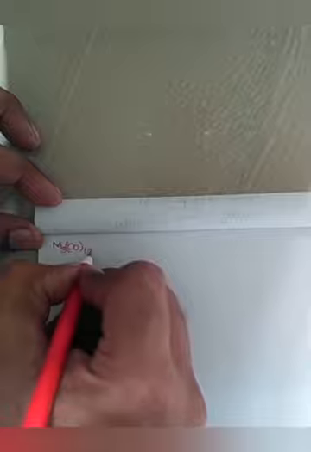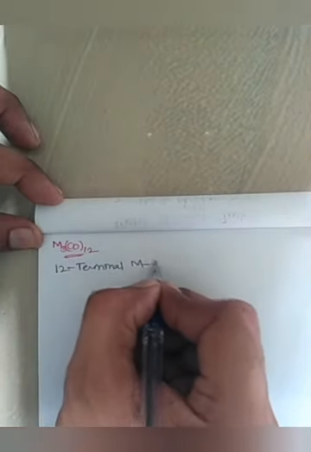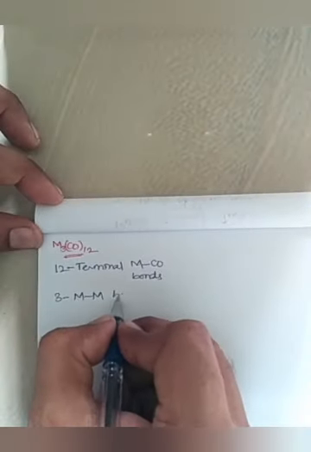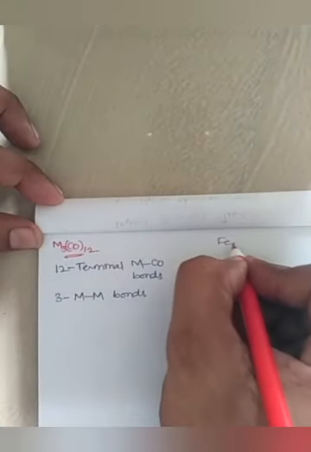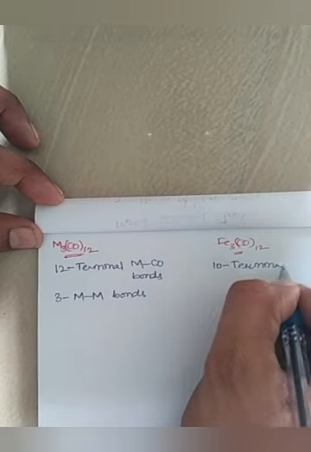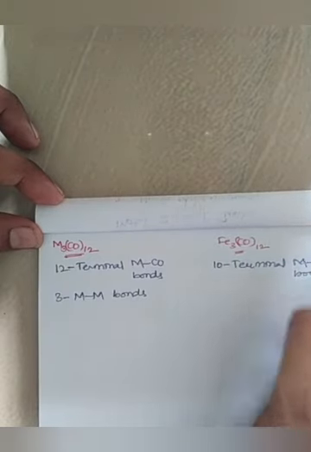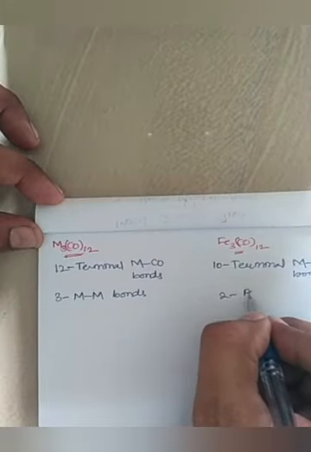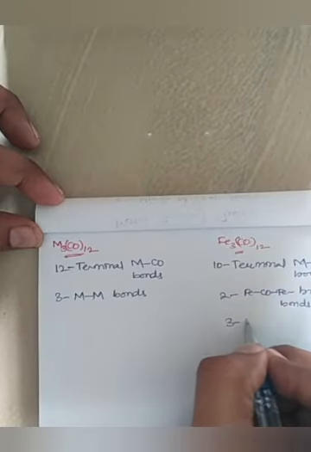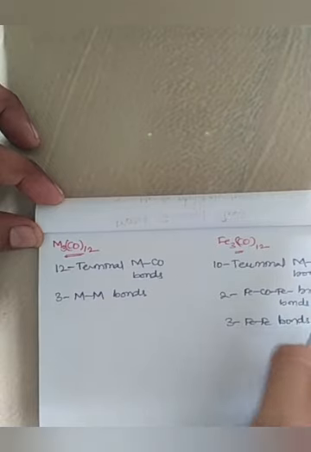So when we write up the structural characters, the trinuclear dodecacarbonyl has 12 terminal metal to carbonyl bonds and 3 metal to metal bonds, whereas triiron dodecacarbonyl has 10 terminal metal to carbonyl bonds and 2 iron to carbonyl bridging bonds, and 3 iron to iron metal bonds exist.